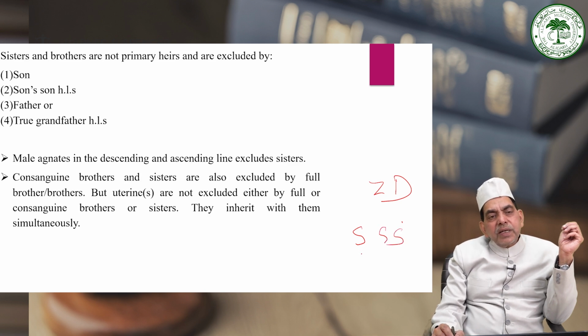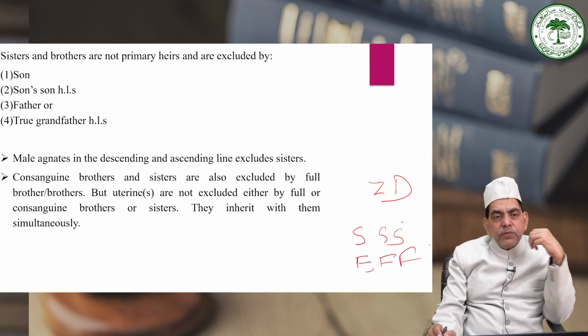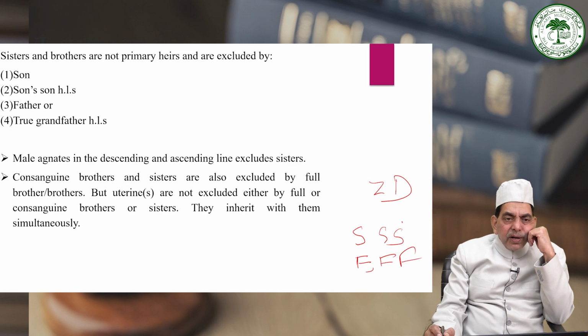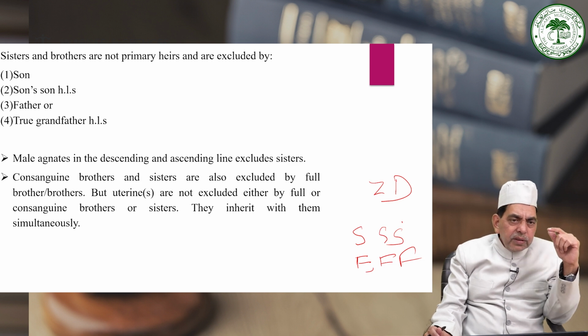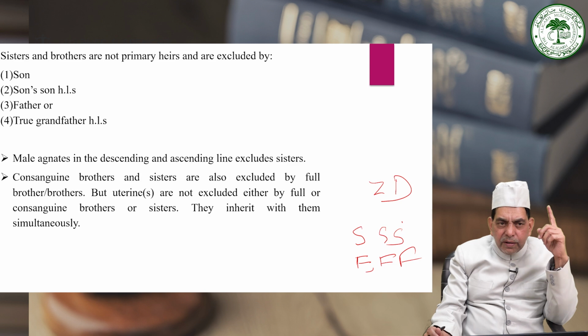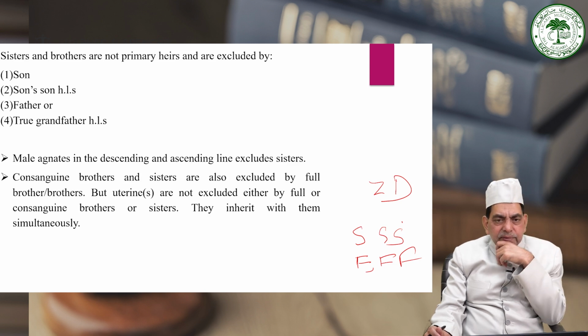Not only son or son's son, that is agnatic male descendant, will exclude the brothers and sisters of all description, but in the absence of agnatic male descendant, agnatic male ascendants, that is father, and in the absence of the father, father's father will also exclude the brothers and sisters of all descriptions. So, son, in the absence of son, son's son, in the absence of both, father, and in the absence of all these 3, grandfather will also exclude the brother and sister of all descriptions.